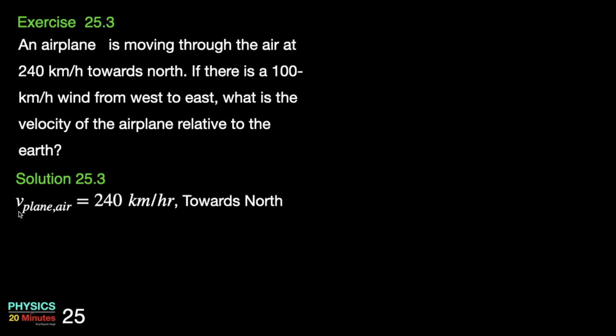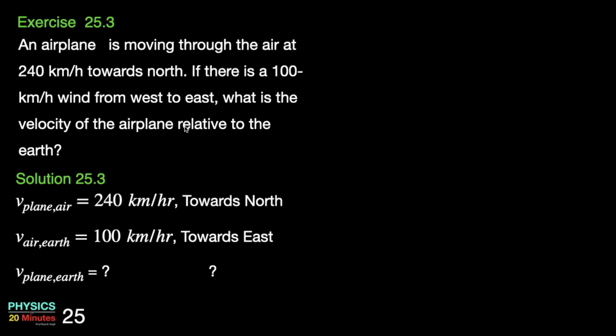So let us write down what data is given along with the direction. Velocity of plane with respect to air is given as 240 km per hour and its direction is towards north. So we write down speed here and direction here. What is 100 km per hour? It is the speed of the wind or air, velocity of air with respect to earth. It is 100 km per hour and it is towards east.